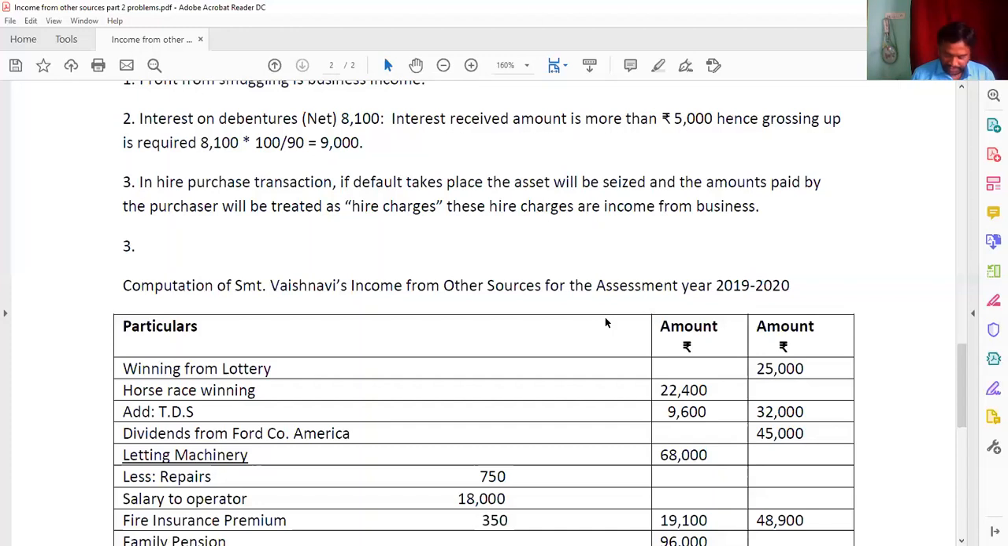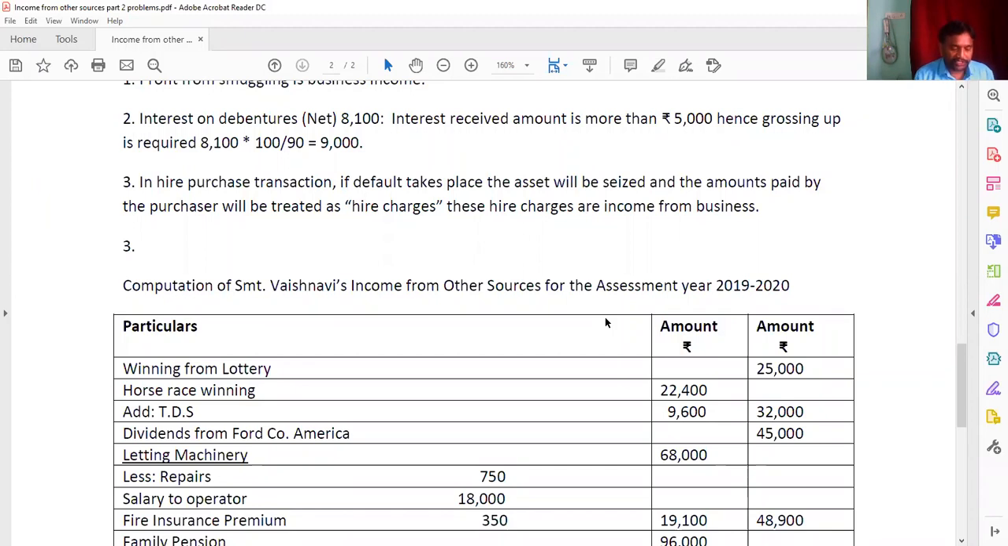And next, income from letting of machinery, 68,000 he has given, and for this he incurred some expenditures: repairs of the machinery 750, salary to the operator 18,000, and fire insurance 350. These expenditures will be deducted from the concerned income. Then the net income we are going to show in the outer column.